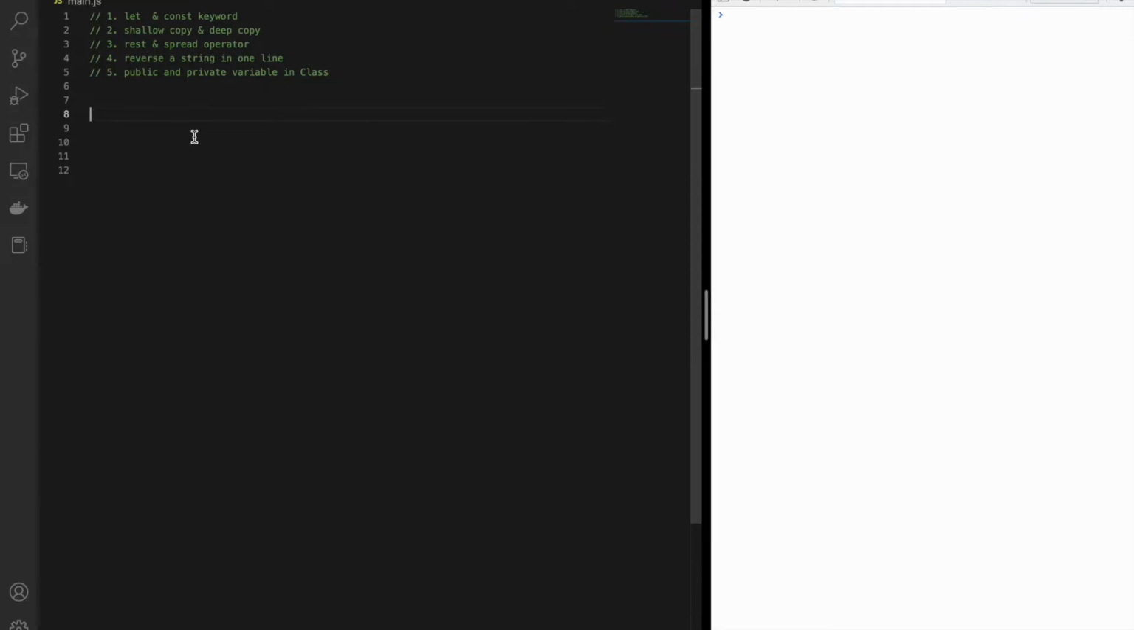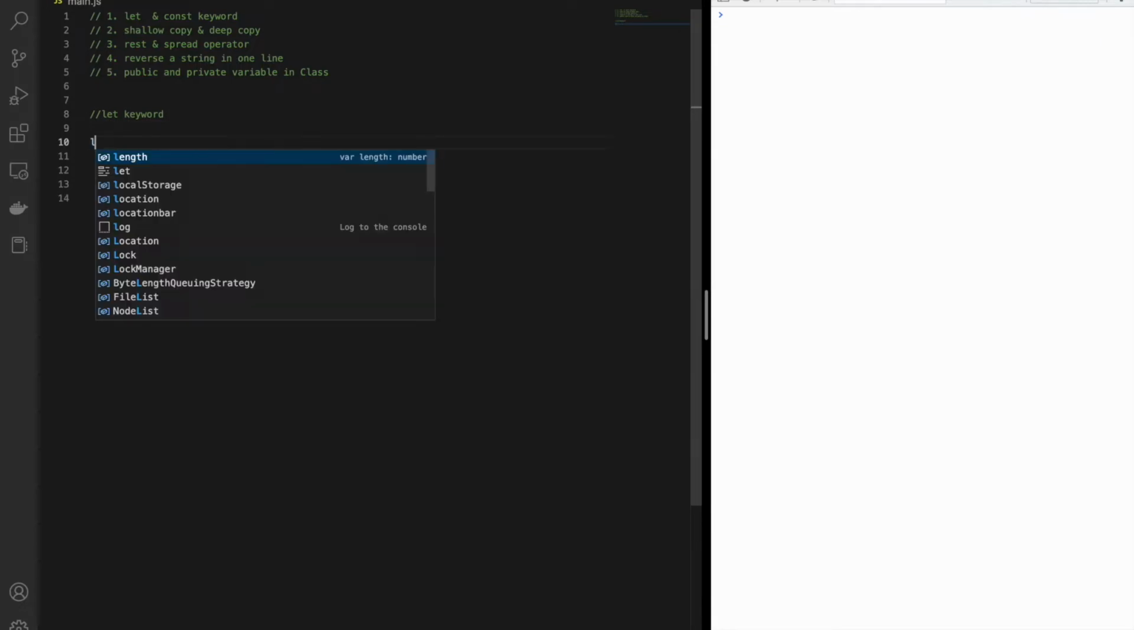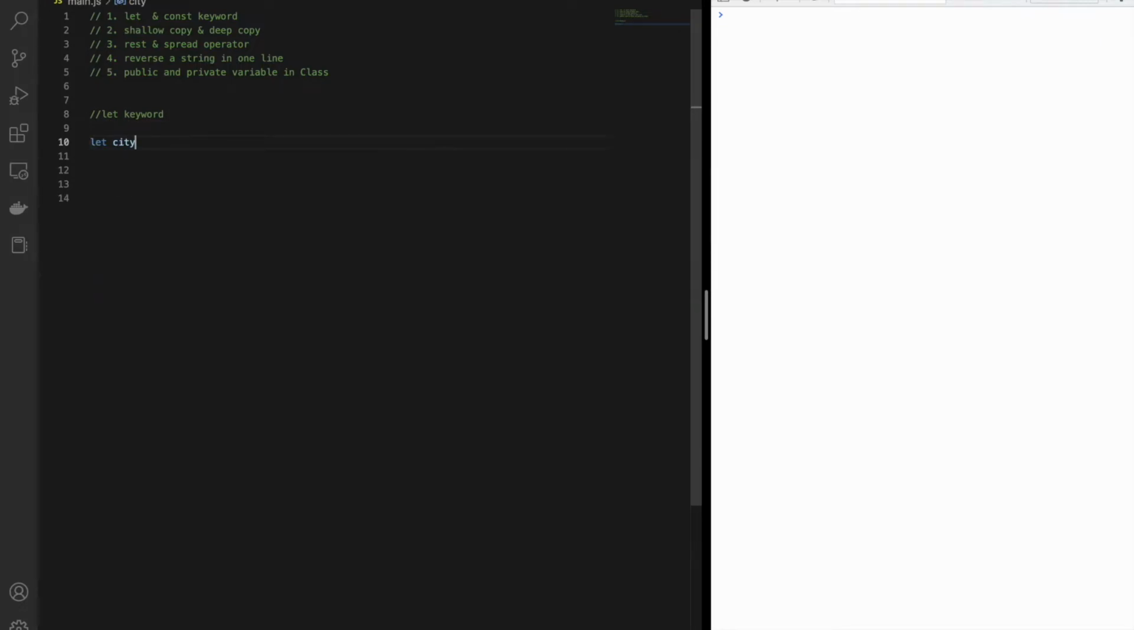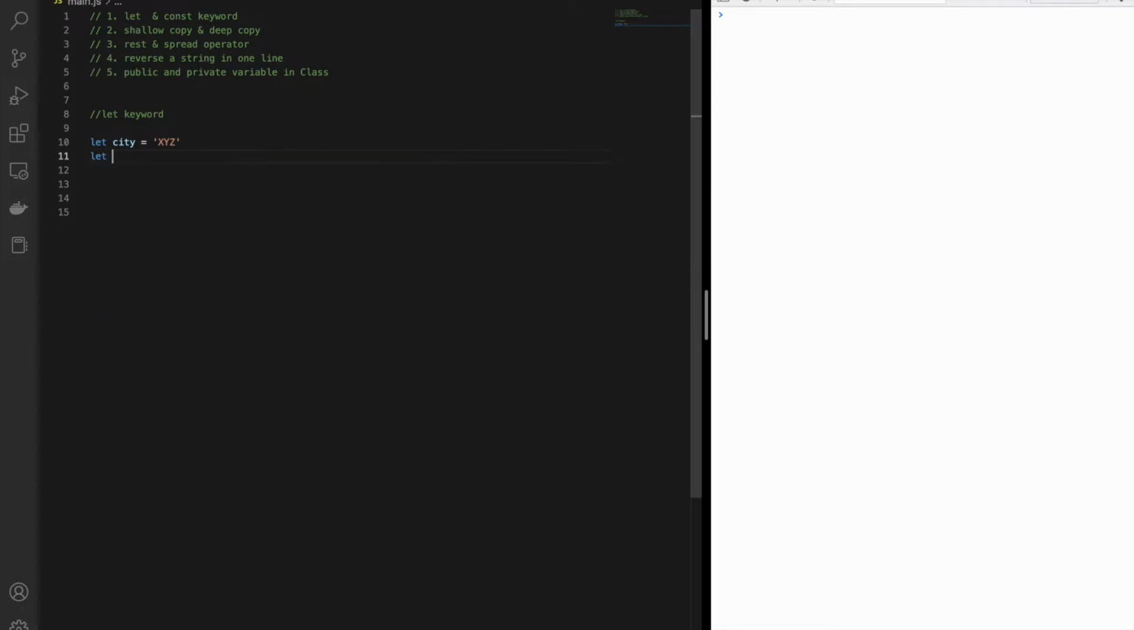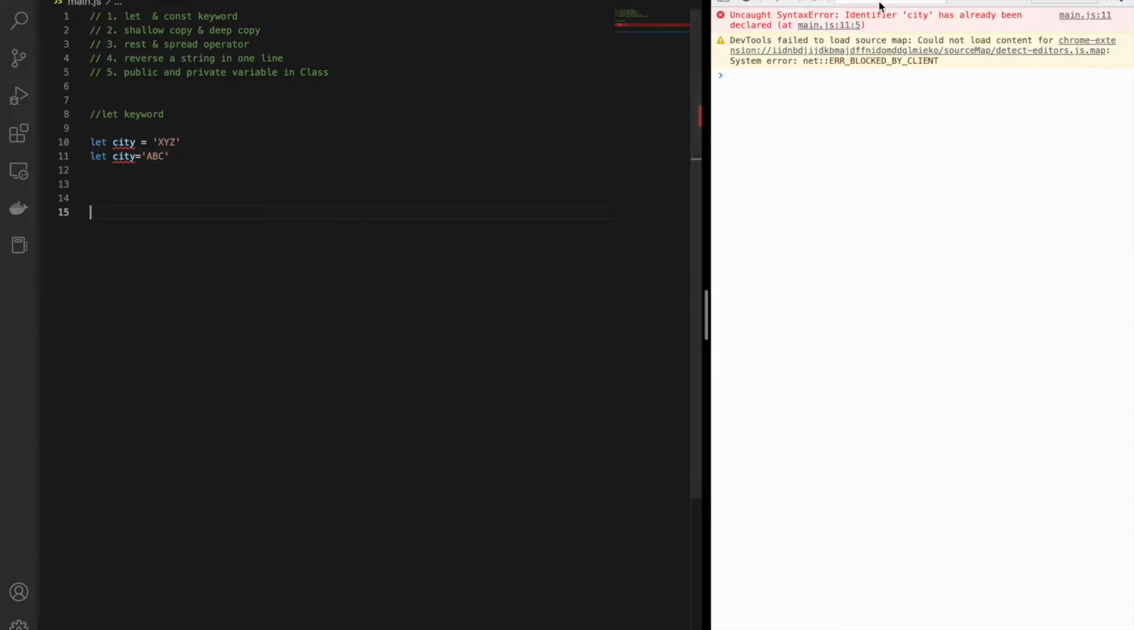So starting with the let keyword. This is how we declare a let variable. The first point is that we cannot redeclare it once we have declared it. Let me first initialize city with one value, and then if I try to declare city again, it will not allow me, because you can see the error itself has come. Let me save this file, and in the console you can see the identifier city has already been declared.